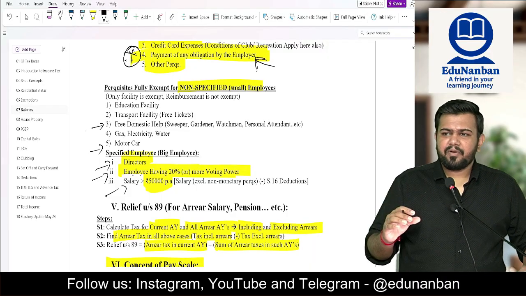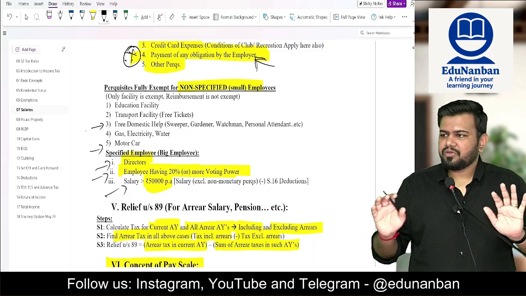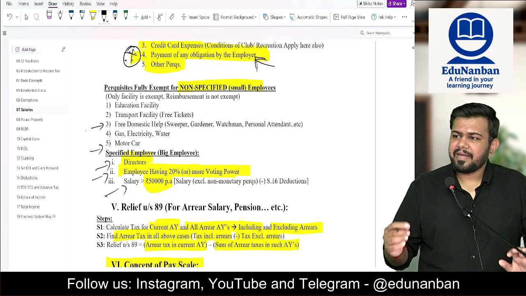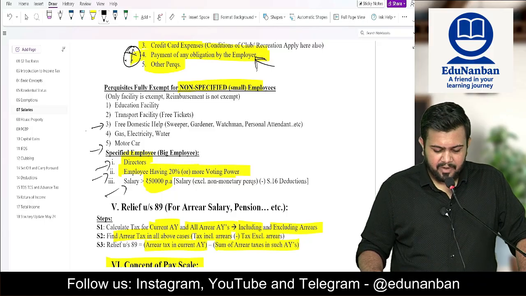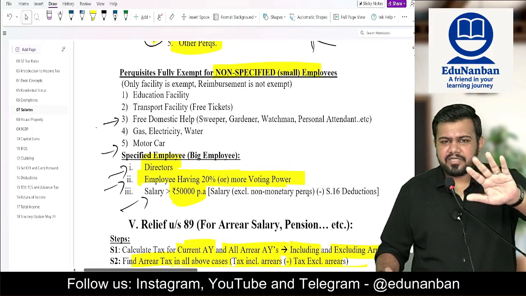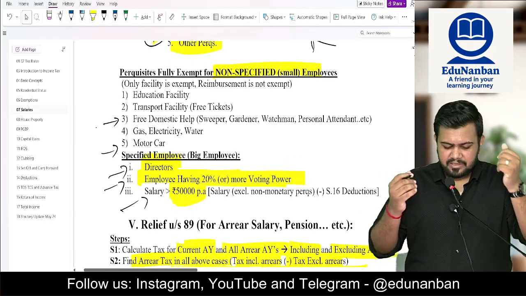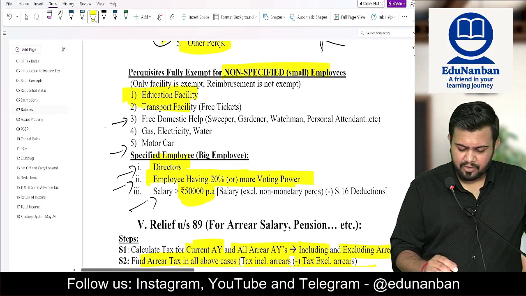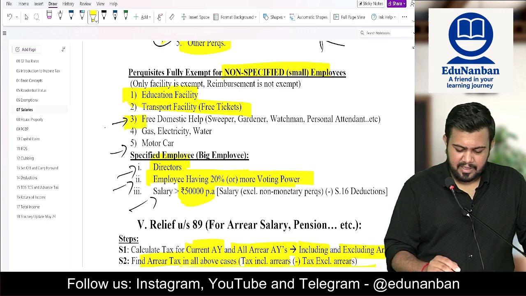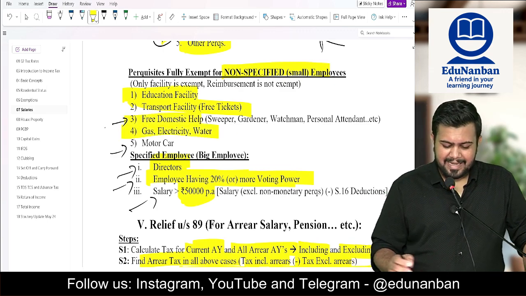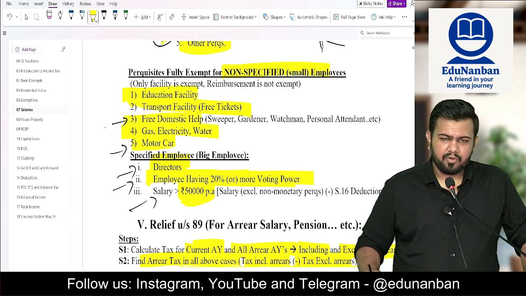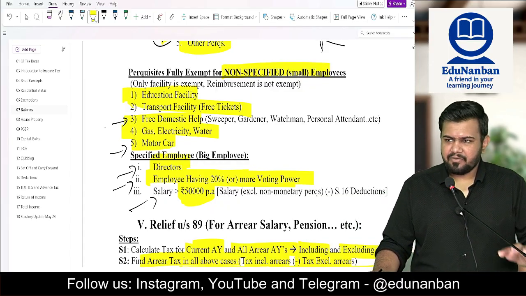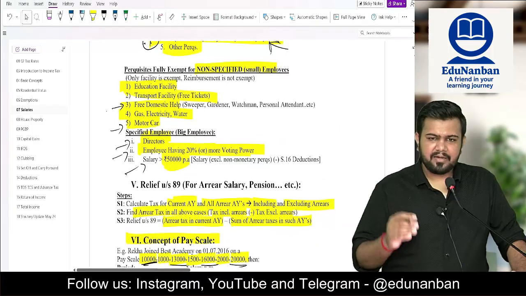For specified employees, you should learn the provisions as I taught you. But if the employee is a non-specified employee, there is one benefit given to them. What is the benefit? 5 types of perquisites are fully exempt. What are they? Number 1, education facility. Number 2, transport free tickets. Number 3, free domestic help. Number 4, gas, electricity, water. Number 5, motor car. So these are fully exempt.